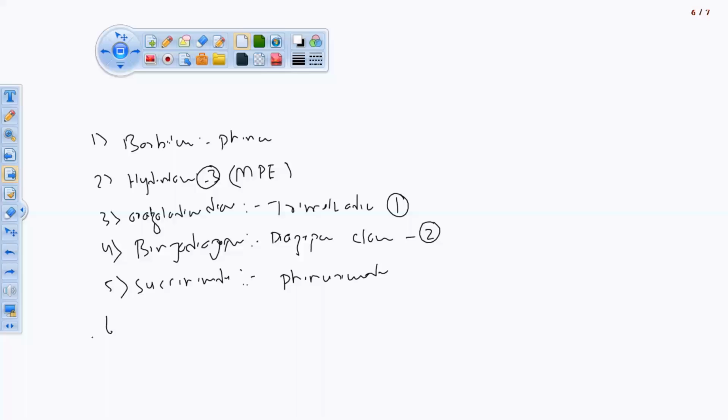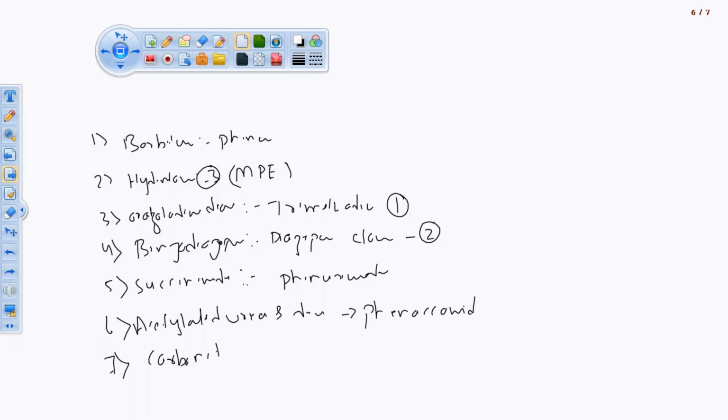The sixth one is acetylated urea and derivatives. There is no drug example associated with this: phenacemide. So this is not to be studied, and I have not written the number of drugs. The seventh one is carbonic anhydrase inhibitors. There is no example to study, but the class of drug is acetazolamide. Acetazolamide is not to be studied.